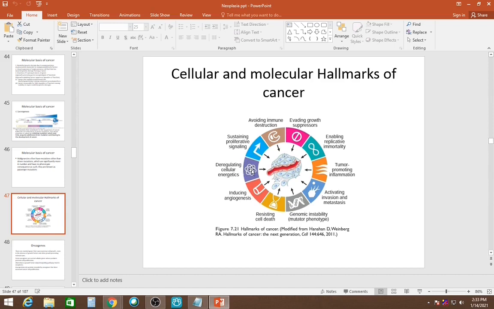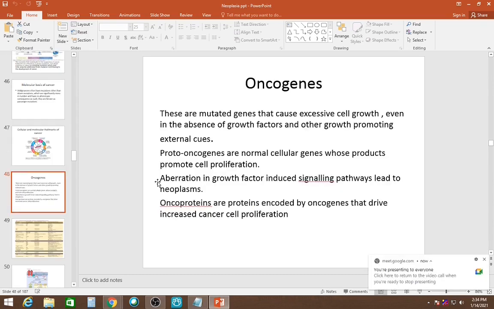We will learn about it later. They sustain proliferative signaling. Oncogenes are mutated genes that cause excessive cell growth, even in the absence of growth factors and other growth promoting external cues. Proto-oncogenes are normal cellular genes whose products promote cell proliferation. When they are mutated, they give rise to oncogenes.